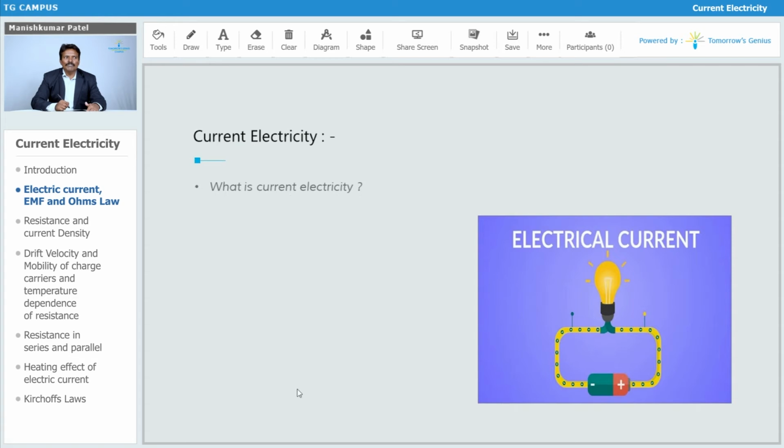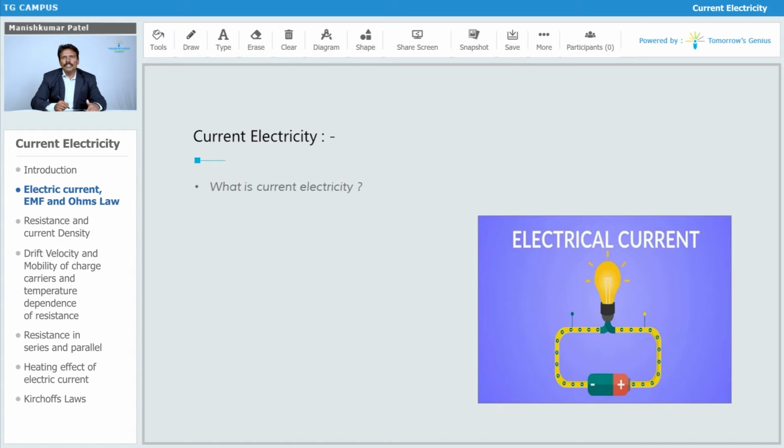So now what is that? First of all, current electricity. In electrostatics, we have seen that the charge has been generated. For example, we have just studied the electric charges which are at rest. That is nothing but your electrostatics. It might be because of friction, where we called it frictional electricity.